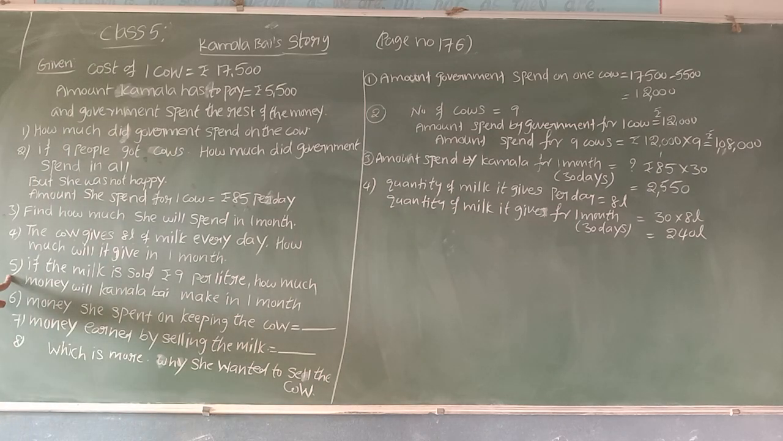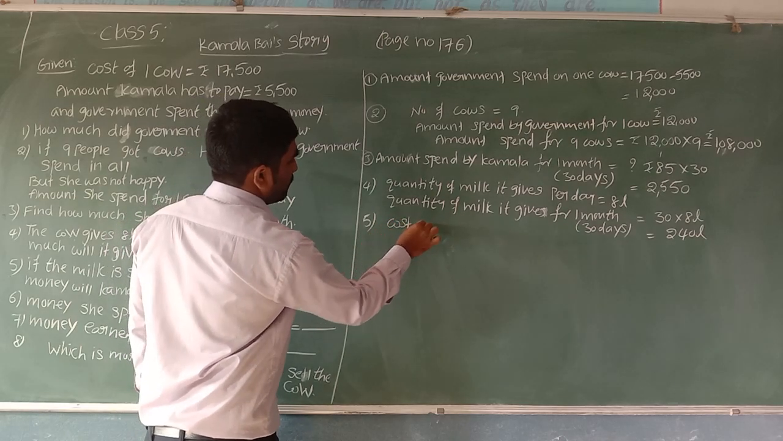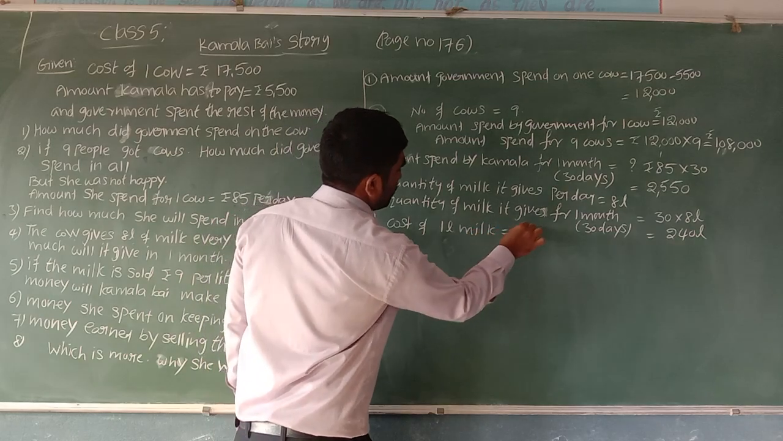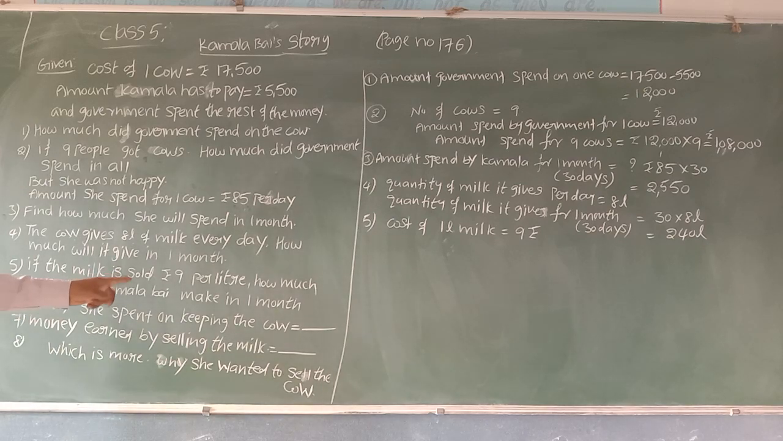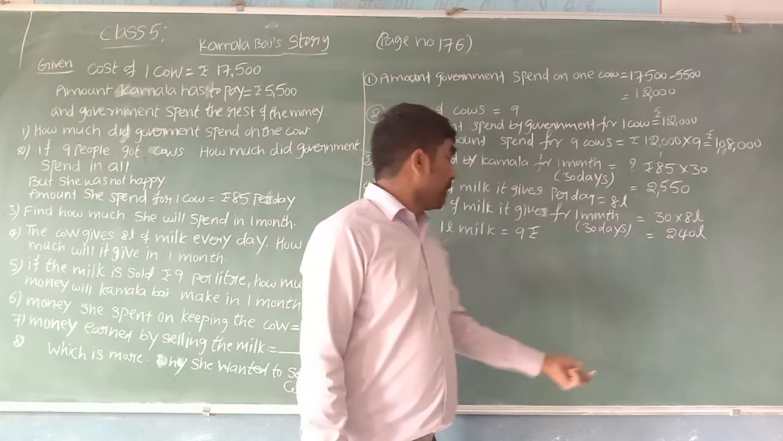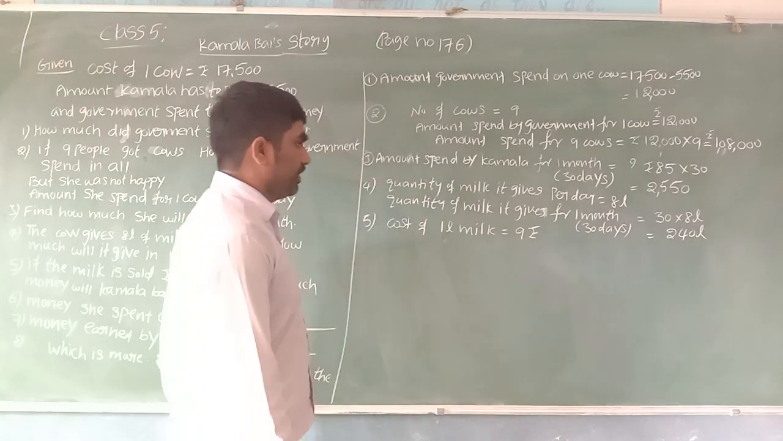Let us see the fifth one. If the milk is sold at 9 rupees per liter, how much money will Kamala Bai make in 1 month? So the cost of 1 liter of milk is equal to how much? 9 rupees. The cost of 1 liter of milk is equal to 9 rupees. Money Kamala Bai will get in 1 month. Now per 1 month she is going to sell how many liters? 240 liters. Per 1 liter 9 rupees. For 240 liters we need to find.